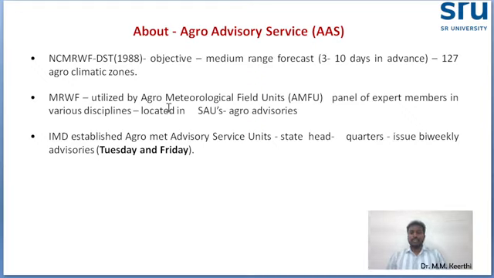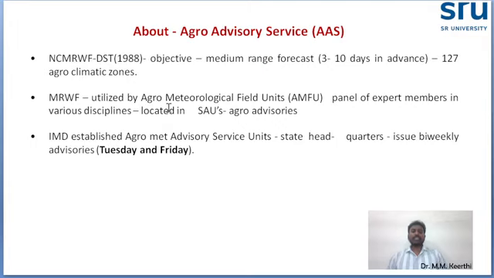First, the Agro Advisory Services of the National Center for Medium Range Weather Forecasting started in the year 1988. The main objective was to give forecasts for 127 agroclimatic zones, which at that time were quite small areas. Now we are giving the forecast for 15 agroclimatic zones. Agrometeorological field units are also there, and from them and from state agricultural universities they collect information. Normally, the Indian Meteorological Department gives the weather forecast.